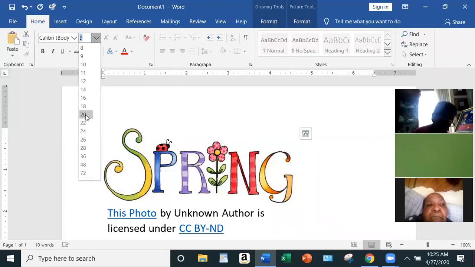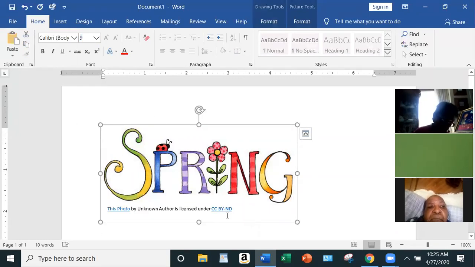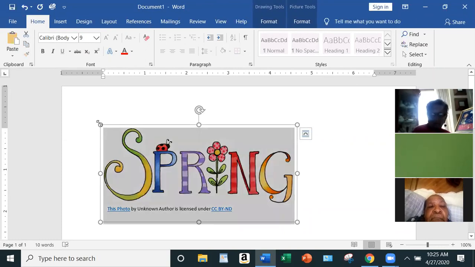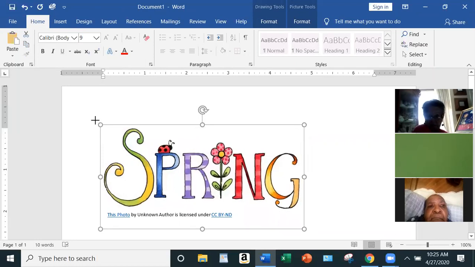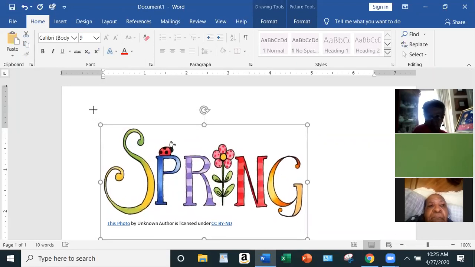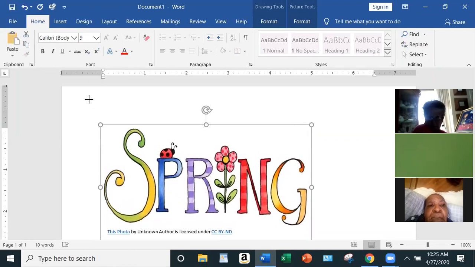Now you see how the picture didn't get any bigger, but the wording did? That's not what we want, okay? So in order to make our picture just a little bit bigger, make sure it's highlighted. At the left hand corner, you just keep dragging, still holding on to that left clicker. And you see how it's getting longer?